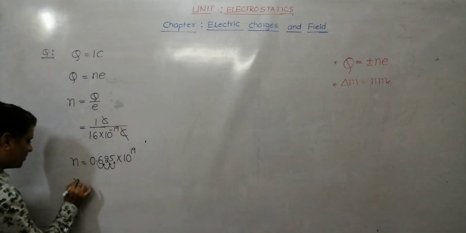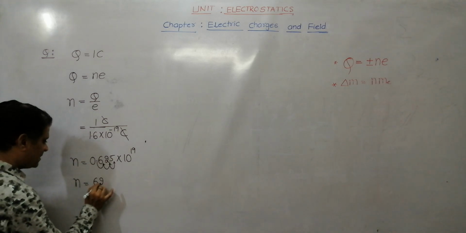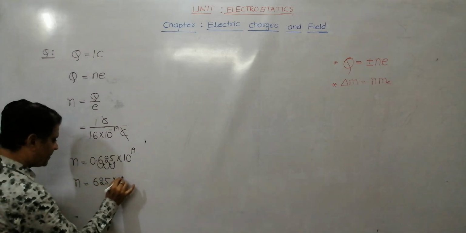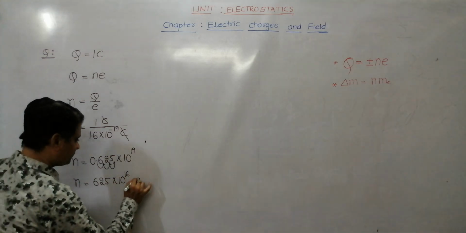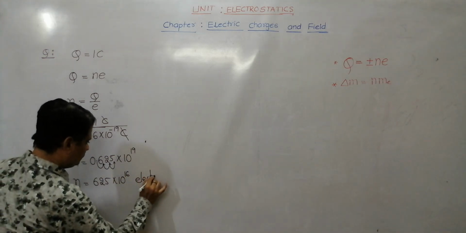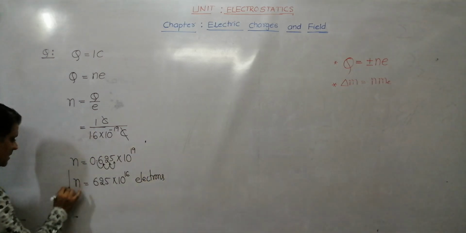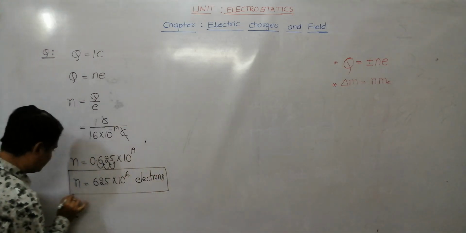Right? Therefore n is equal to 625 into 10 to the power 16 electrons. This is the correct answer.